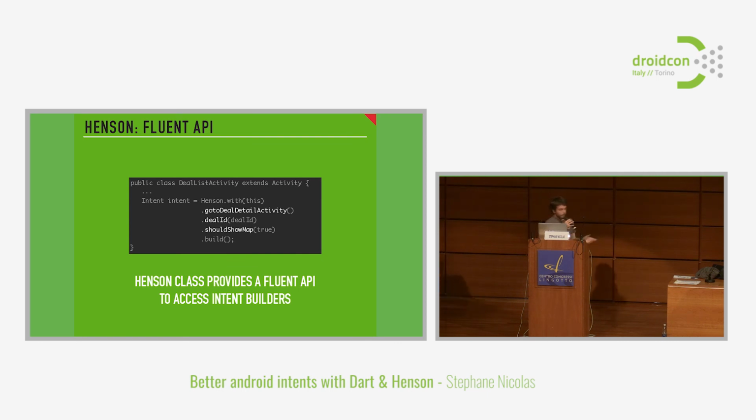Here, you can see that the Henson class provides a small fluent API. I forgot the name, so it's also called a DSL, domain-specific language. And all of that, again, is completely generated.